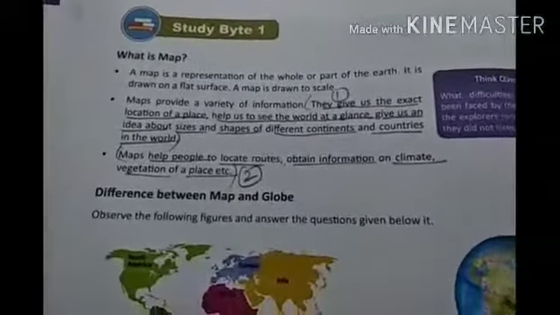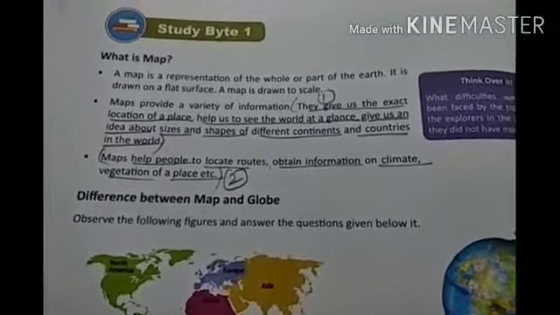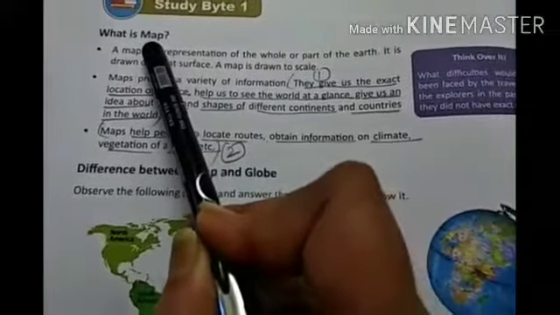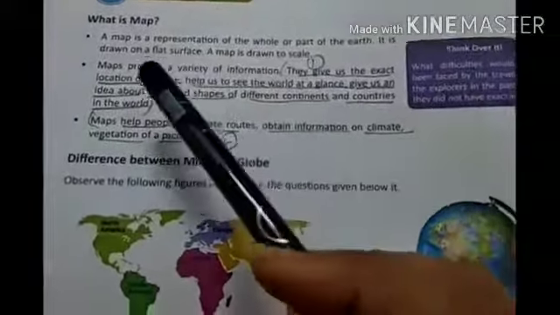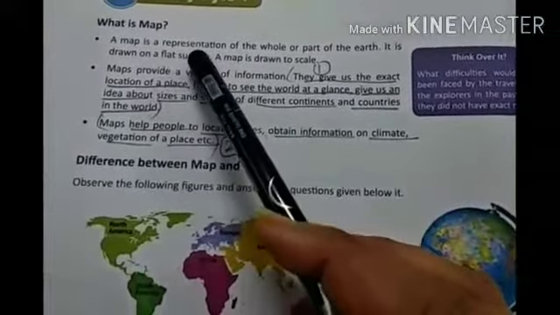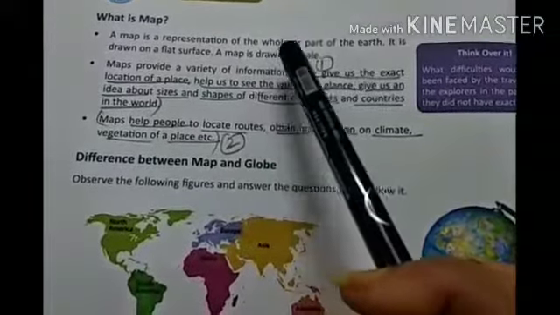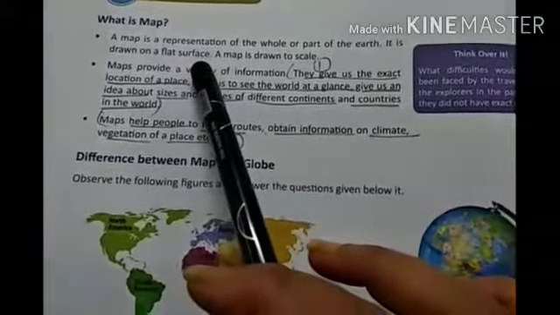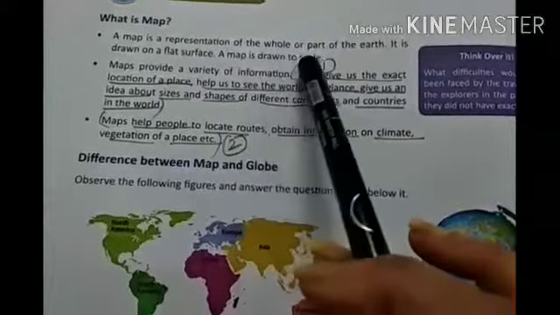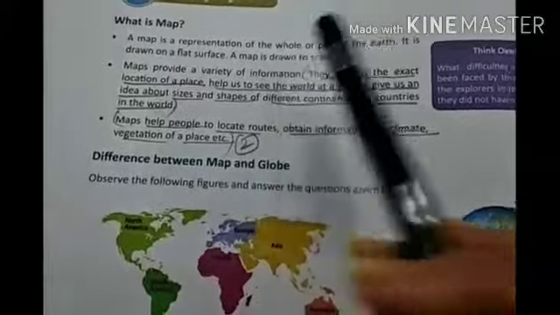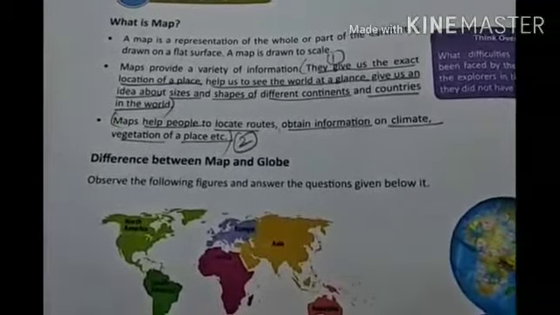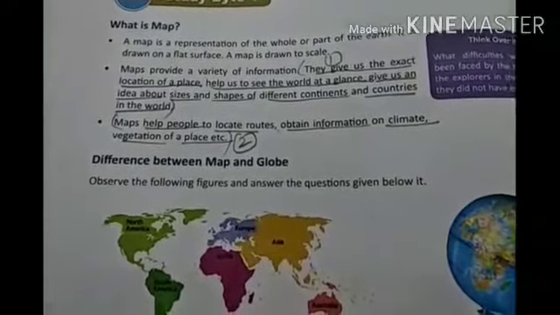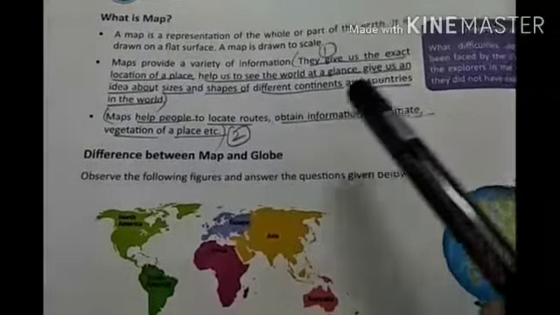Next thing is study bite 1. In the study bite 1, we are going to study what is map. Definition of map. A map is a representation of the whole or part of the earth. It is drawn on a flat surface. A map is drawn to scale. Now, a map is a representation either of the whole or a part of the earth, and it is drawn on a flat surface, and it is even drawn to scale.